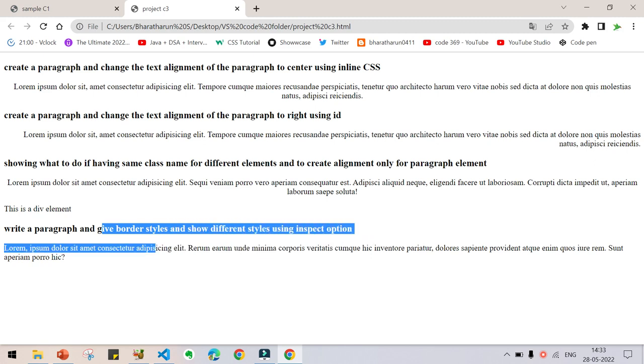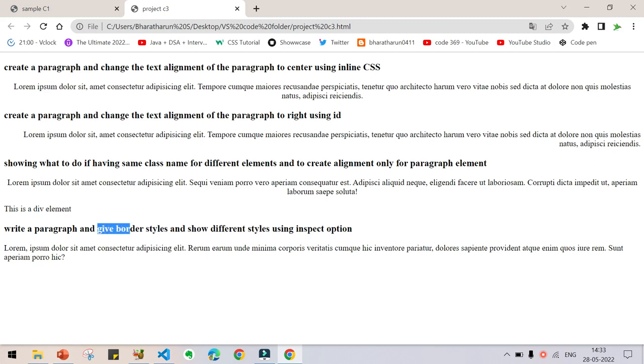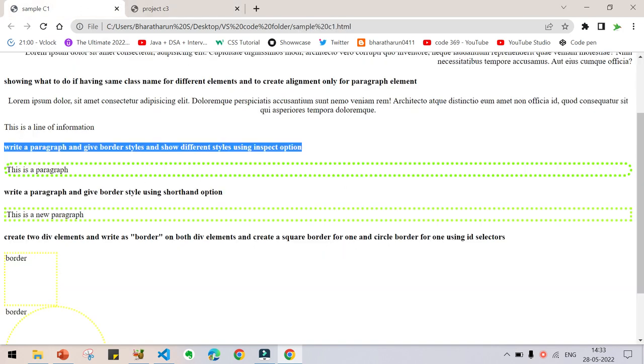How to do that? Let us see. Actually, this is what our project is. This is a paragraph.